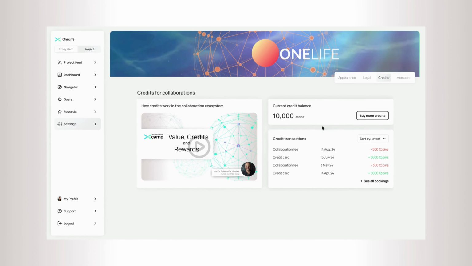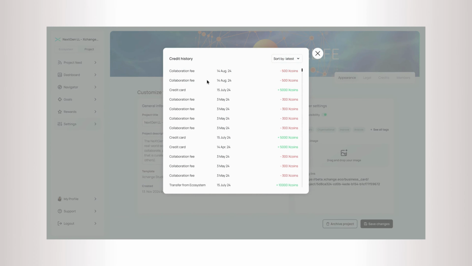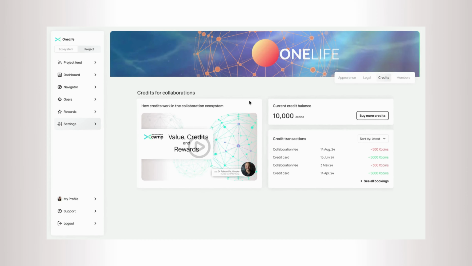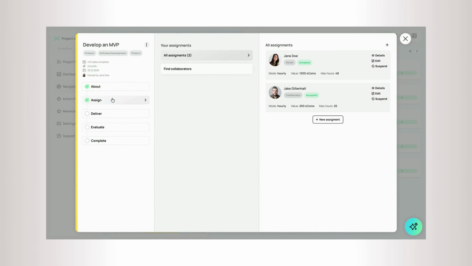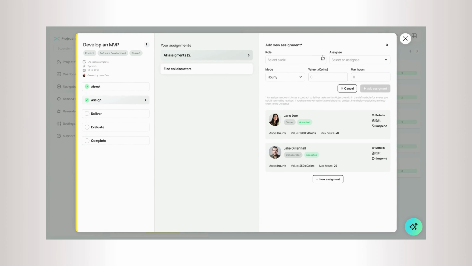For this, you buy Xcoins as credits in the project admin area, or you receive them from your incubator or mentors. You assign the collaboration value as an hourly rate or a bulk sum. The assignment constitutes a contract to deliver the task on a given objective with a defined role.